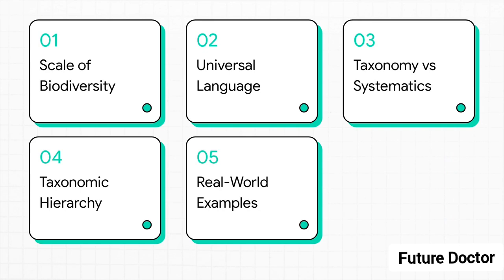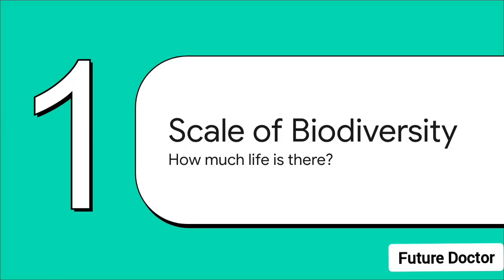Okay, let's dive right into this. Here's our roadmap for making sense of the living world. We'll start with the sheer scale of biodiversity, then look at how scientists create a universal language. After that, we'll break down taxonomy versus systematics, climb the taxonomic hierarchy, and finally, look at some really cool real-world examples. So, Section 1, the scale of biodiversity.